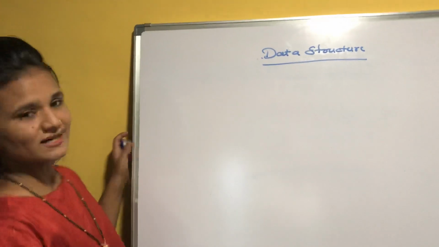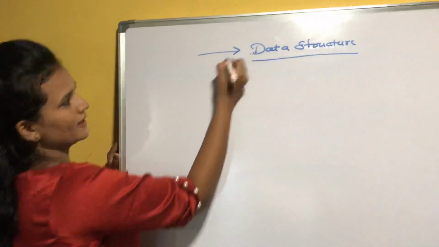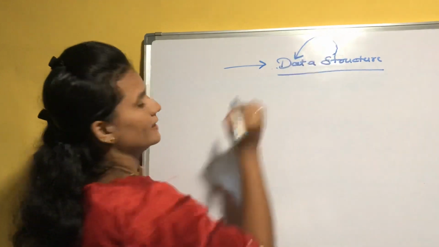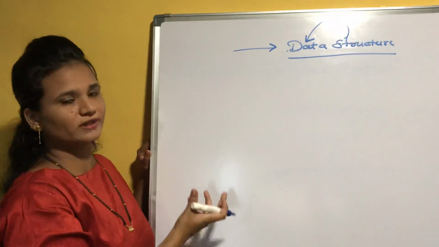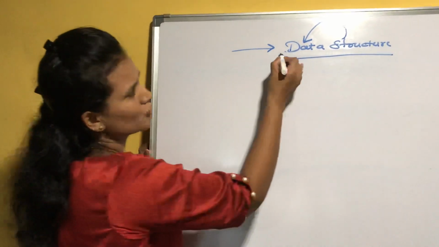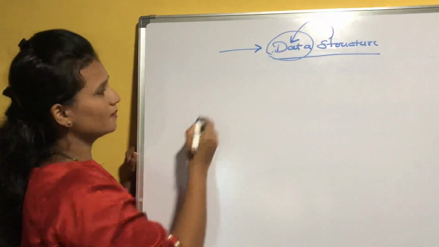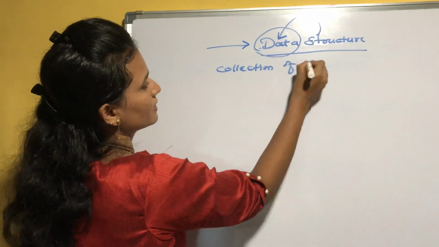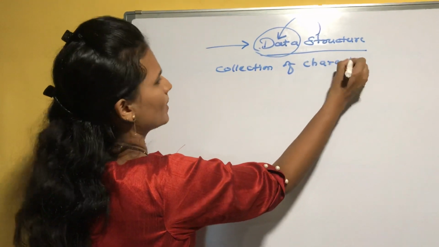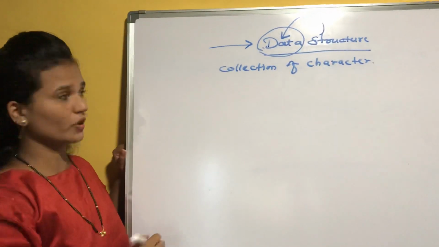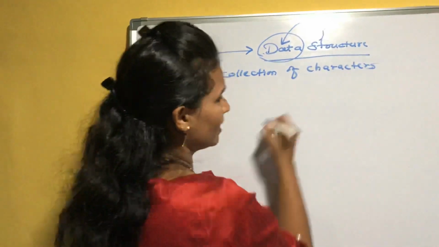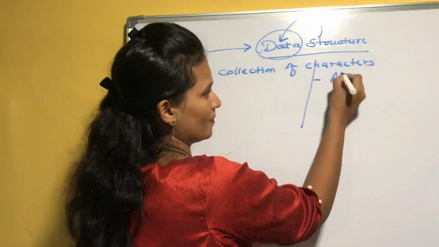Okay, so let's get started. What is data structure? As its name suggests, it is a structure of data. As we know, data is a very important thing in computer science. So what is data? Data is nothing but the collection of characters in a formalized manner. Okay, data is nothing but what? Collection of characters in a formalized manner, and characters are nothing but alphabets,